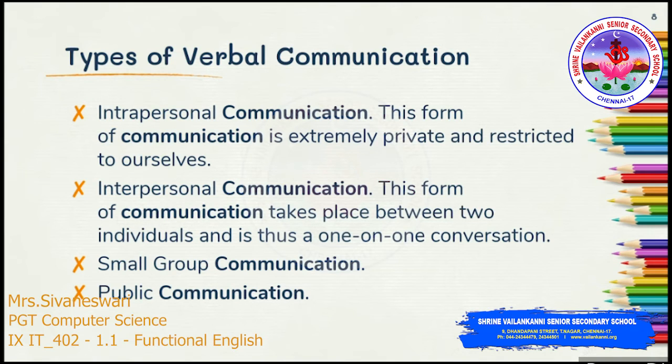Small group communication. This type of communication can take place only when there are more than two people involved. Here, the number of people will be small enough to allow each participant to interact and converse with the rest. Press conferences, board meetings and team meetings, etc. are examples for group communication. Now about public communication or public speaking. This type of communication takes place when one individual addresses a large gathering of people. Election campaigns and public speeches are examples for this type of communication.